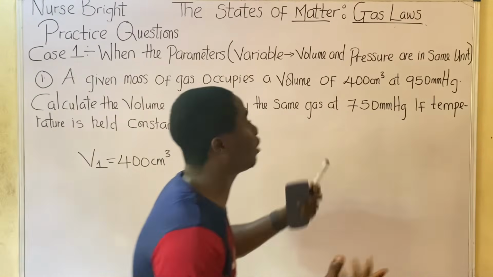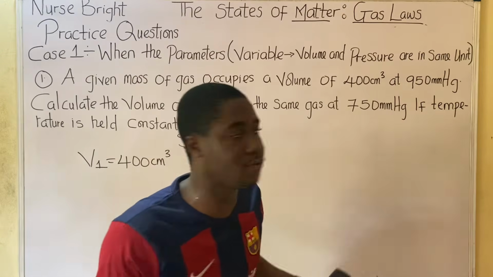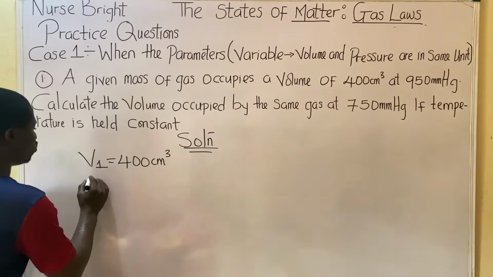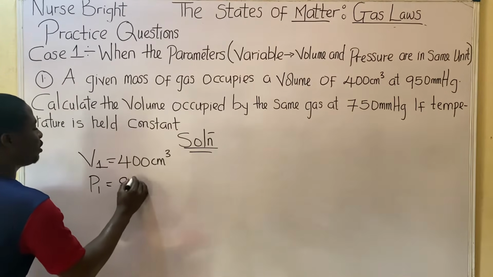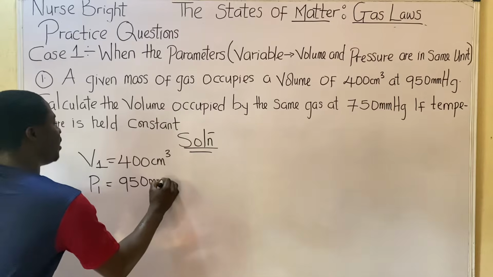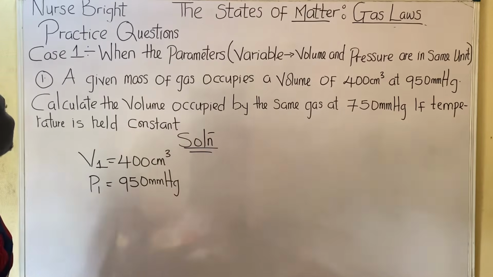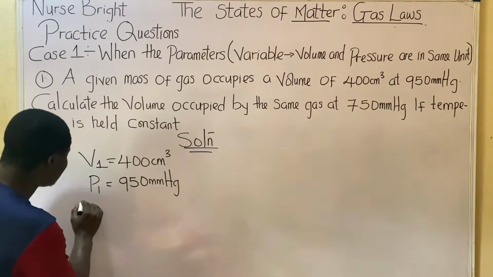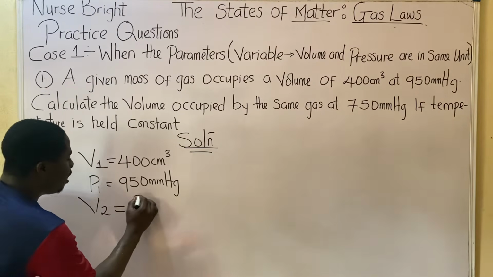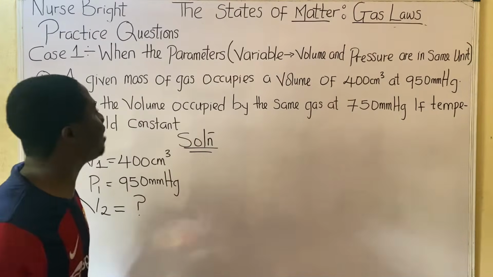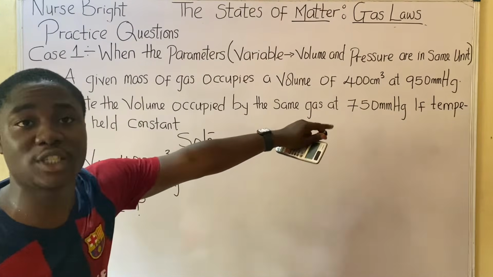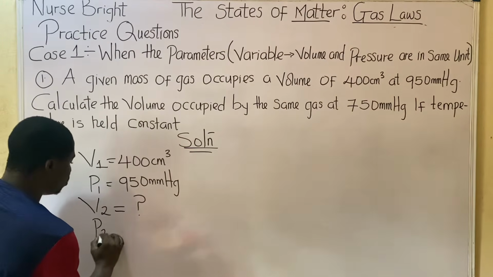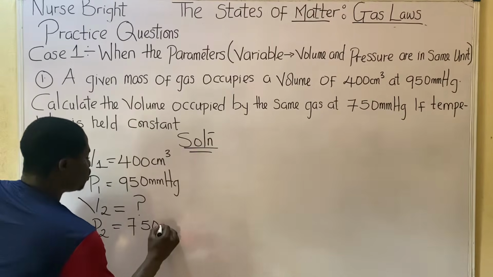I told you how to identify: mmHg is pressure, cm cube is volume. 950 mmHg is the first pressure I saw, so P1 is 950 mmHg. Calculate the volume occupied by the same gas. They are now asking me, what is the second volume, V2, occupied by the same gas at 750 mmHg, which is my second pressure, P2.